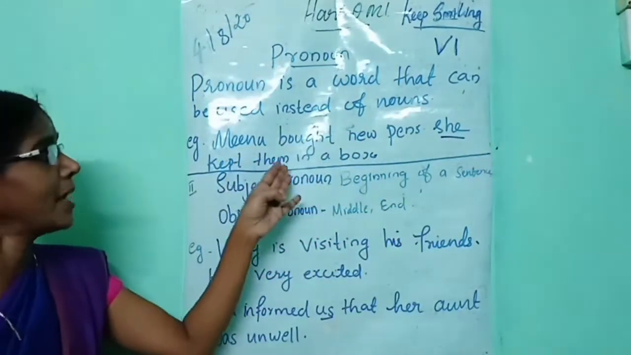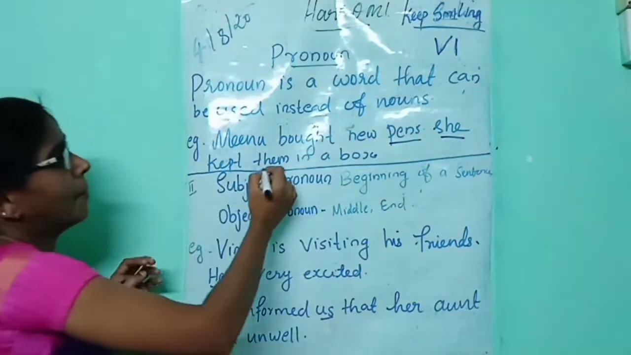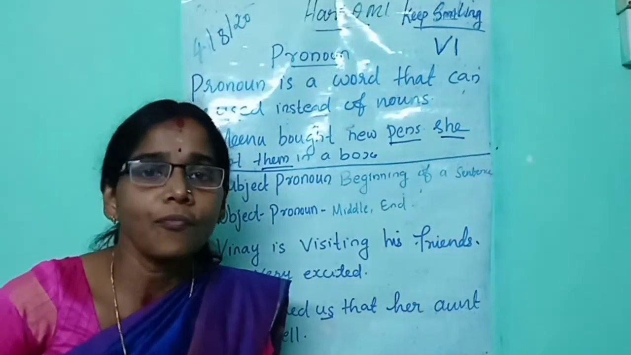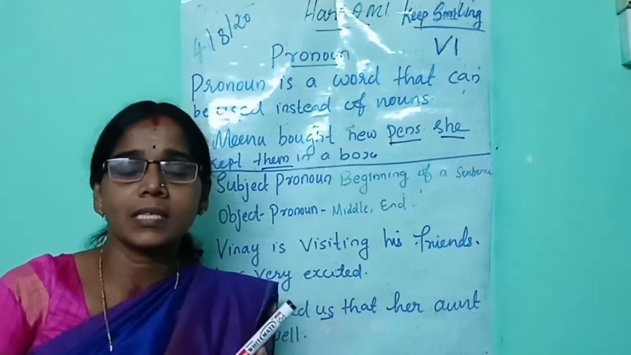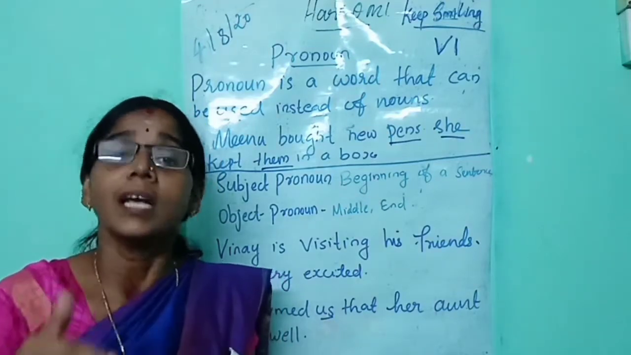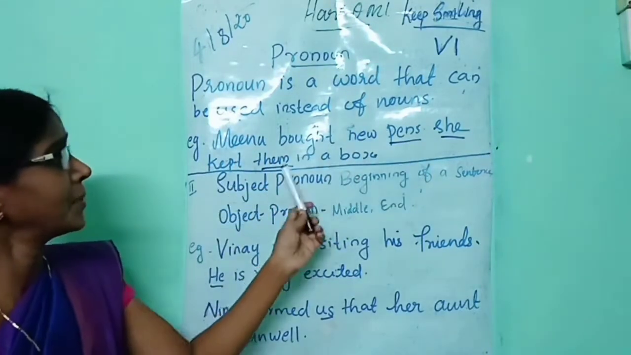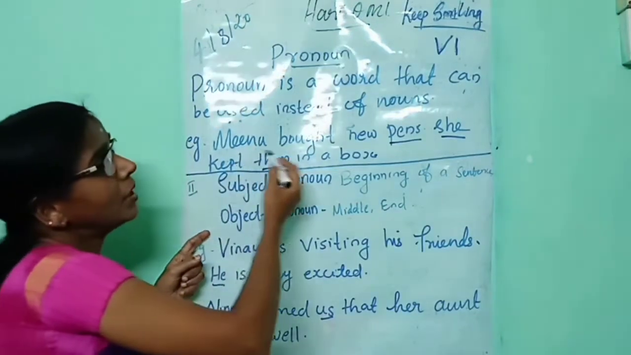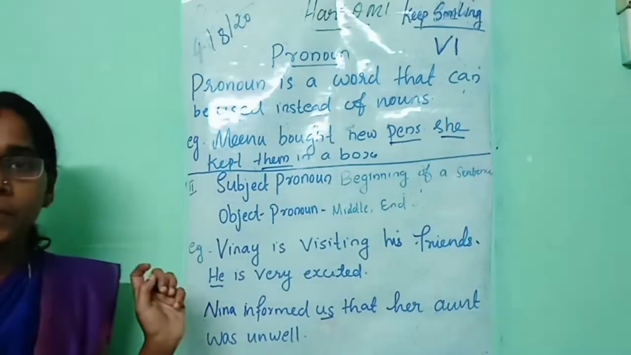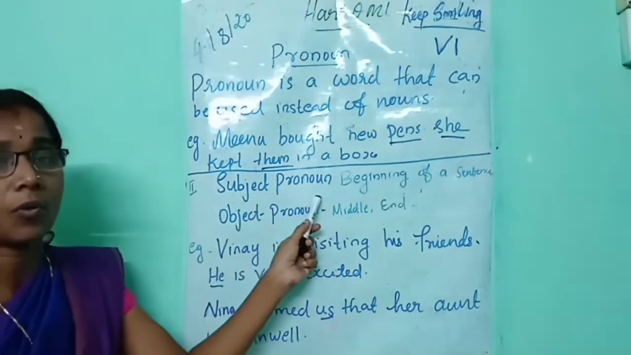Again, she kept them in a box. Instead of pens, which word have we used here? Them. That means a pronoun is a word that can be used instead of nouns. A noun is the name of a person, place, animal or thing. For example, Meenu bought new pens. She kept them in a box. Instead of Meenu we have used the word she, and instead of pens, we have used the word them. Okay, understand?